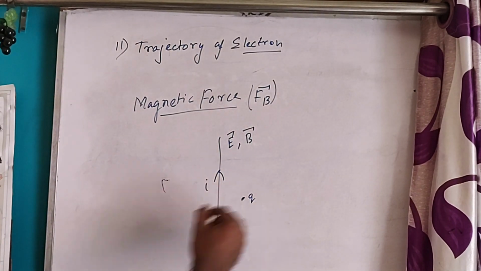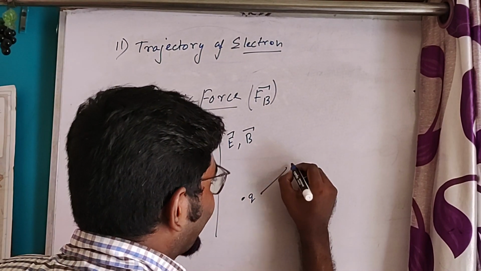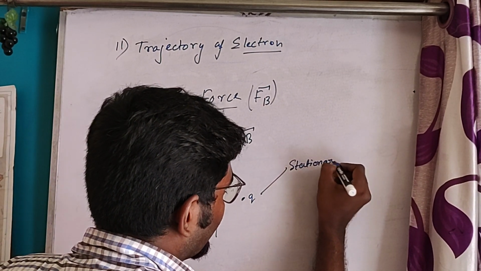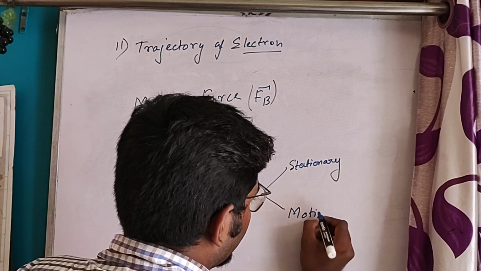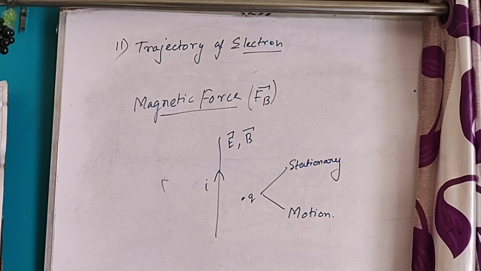Now, if we bring a charge particle here, the charge particle has two cases. One is stationary, and the second one is in motion.